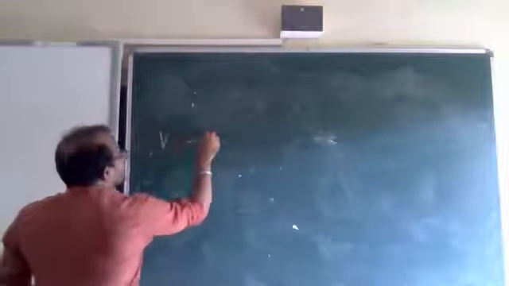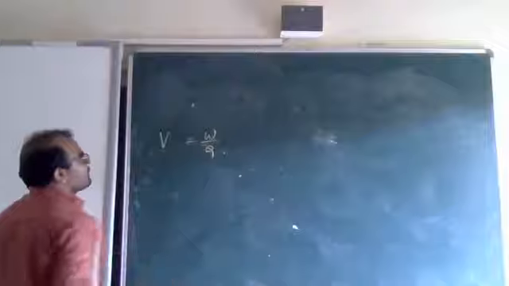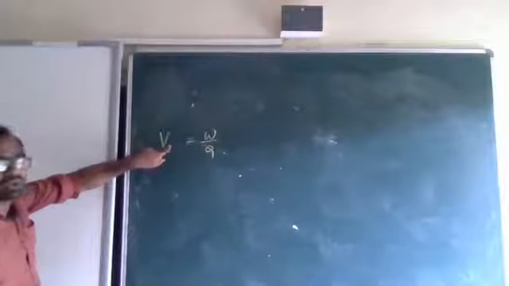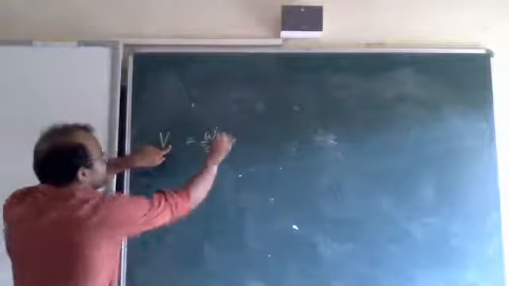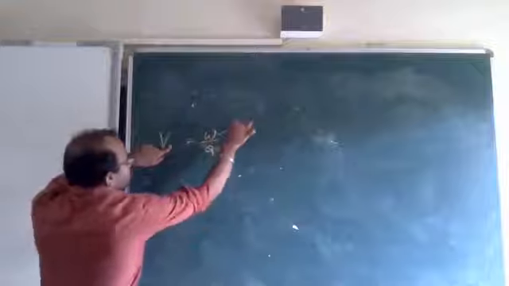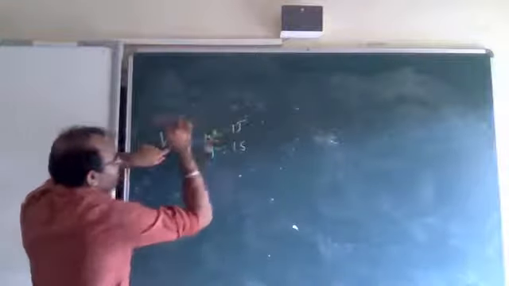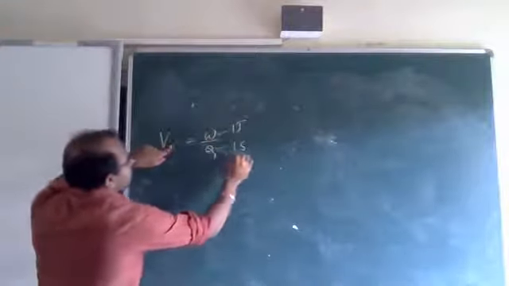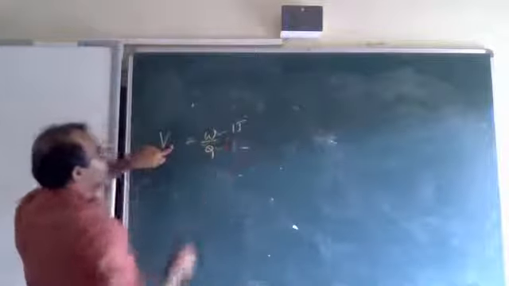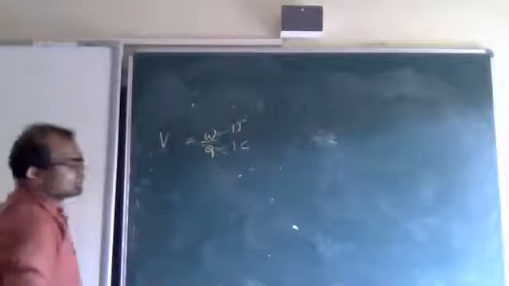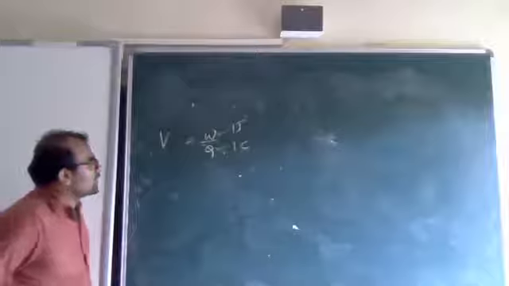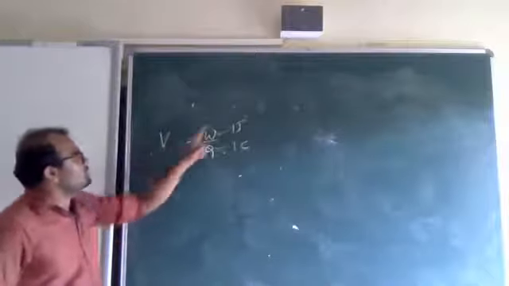I will write V equal to W by Q. This is the formula. On this basis I will define 1 volt. When will it become 1 volt? When W becomes 1 joule and Q becomes 1 coulomb.